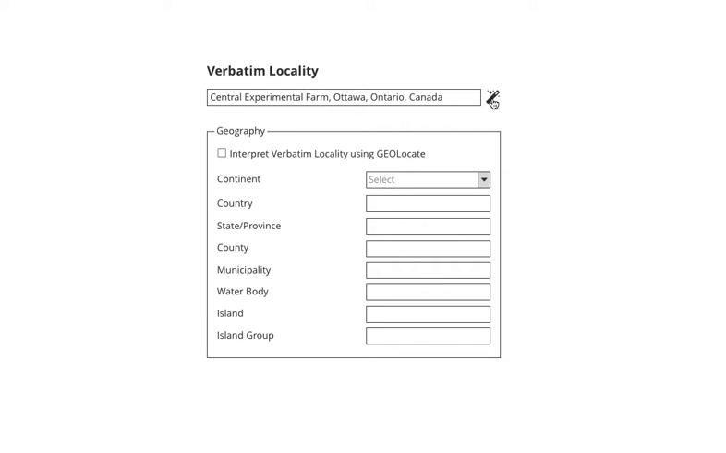So I can click the little magic wand. It's going to interpret using GeoLocate. Now we could use multiple systems and have a little UI to pick which system you want to use, but for today, let's just imagine we only have one system in place. It's GeoLocate. So it's going to interpret it and spit out some results here. Based on what you entered, it's figured out that you mean Ottawa, which is in Carleton County, Ontario, Canada, North America.